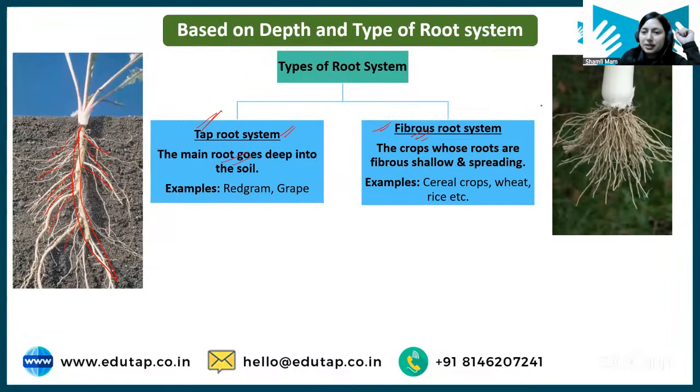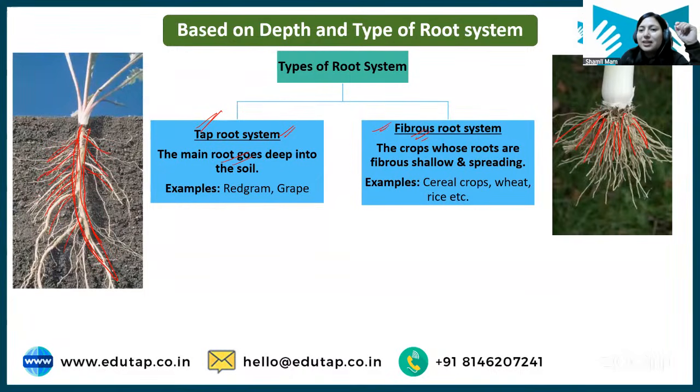Fibrous root system is this one. You can see from one point fibrous-like roots are arising. It's not like there is any distinction of which is the tap root. What is tap root? Tap root is one main root. There will be one main root that will go deep inside the soil, and there will be rootlets which support that main root. Okay, that is tap root system.